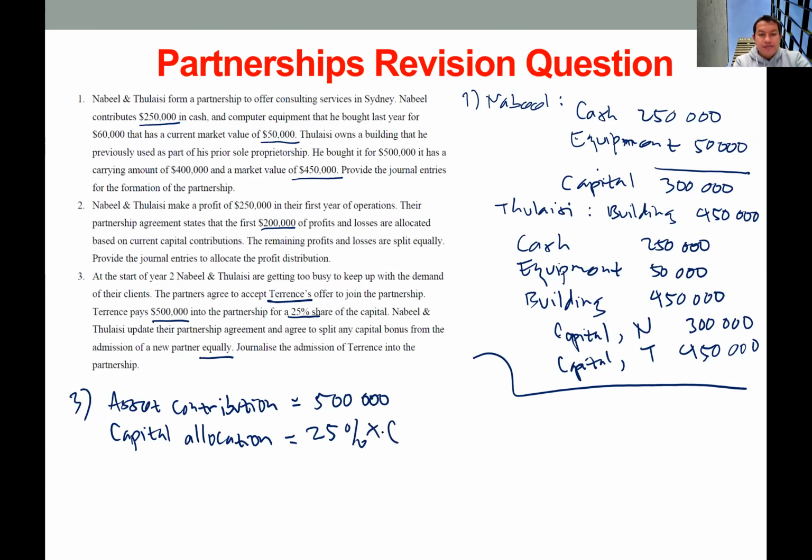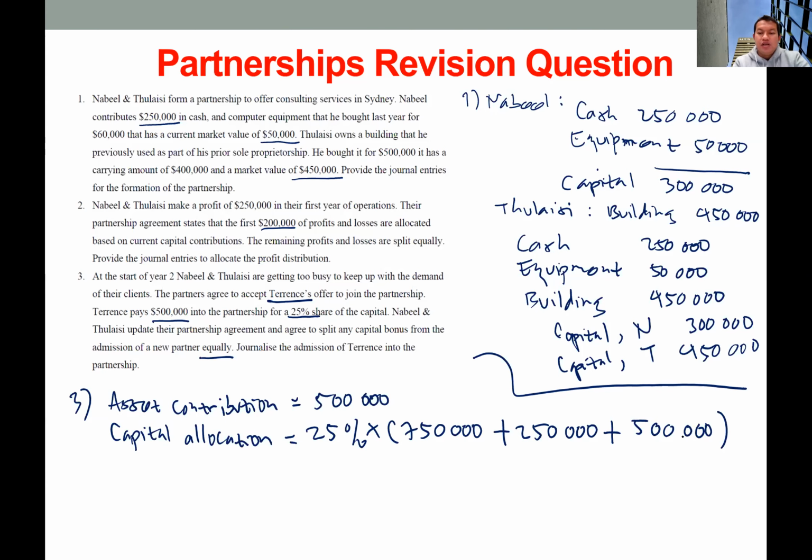So 25% times total capital. Originally we have 750,000 of total capital, and then we have a profit from the first year of operation, 250,000, and lastly we have additional capital from Terence for 500,000.